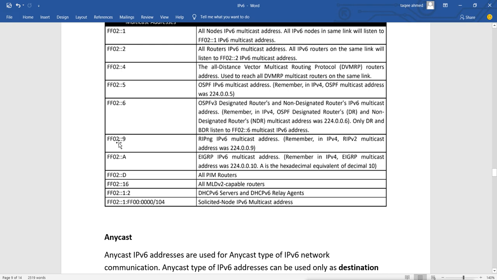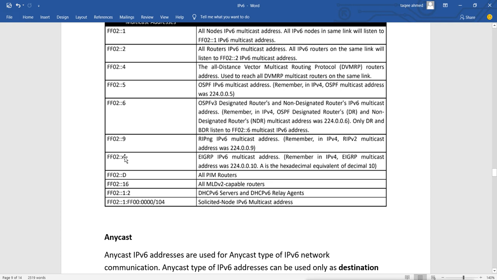For EIGRP it is A. This is for EIGRP of IPv6. It is the same as in IPv4 where we have 224.0.0.10. It is the hexadecimal equivalent of a decimal 10. That is A. So all the routers configured with EIGRP of IPv6 will listen on this multicast address.